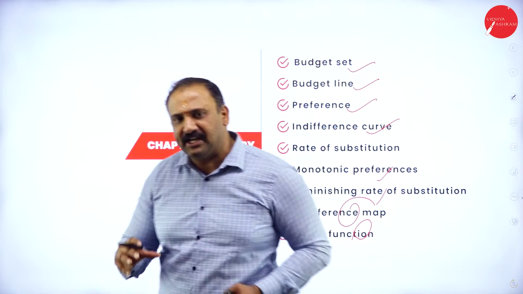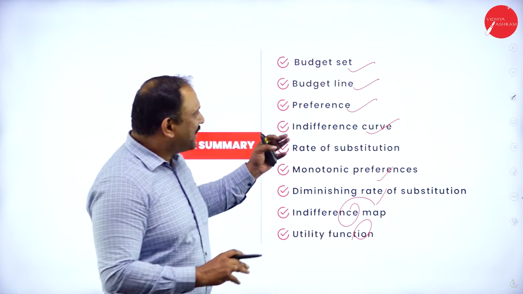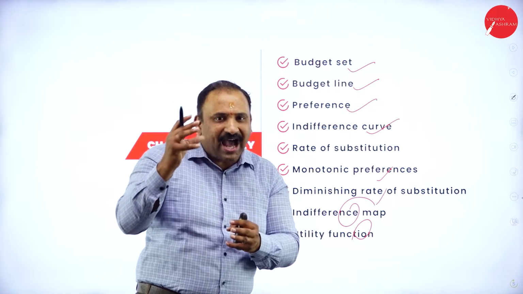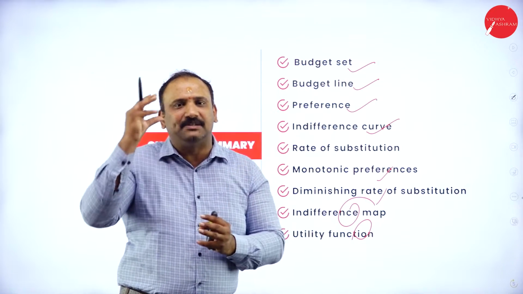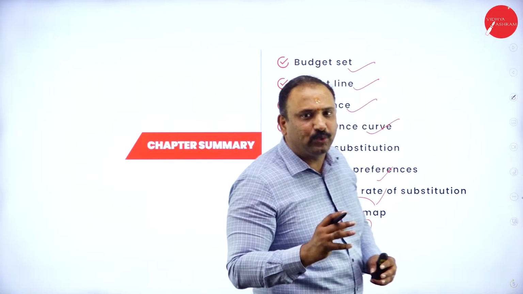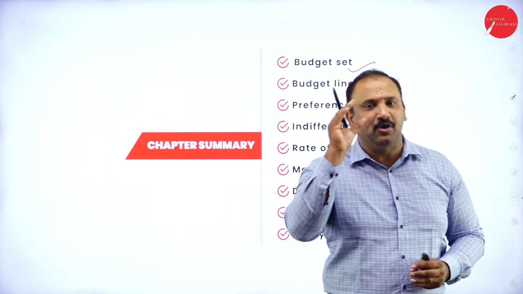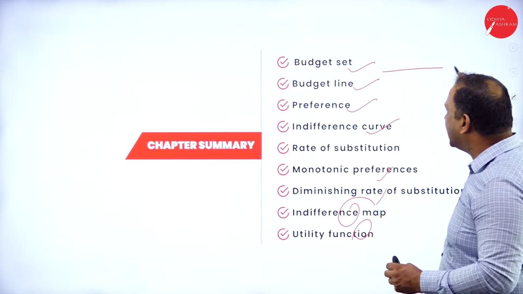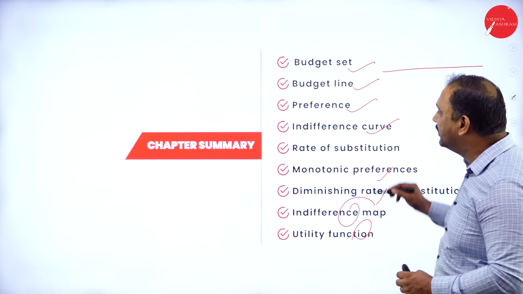Let's try to understand each one of them now. The budget set, it is a set. That means you have a particular amount that is being kept, and that is how you would like to take the budget set altogether. It's a fixed set of amount that you have kept. A budget line is going to be a combination of all budget sets put together.